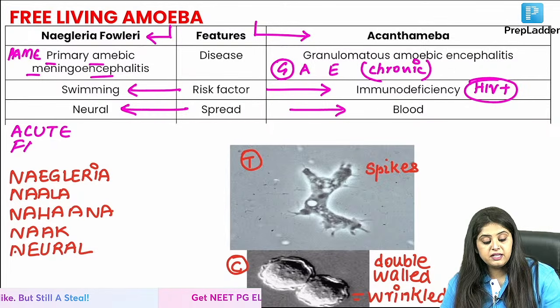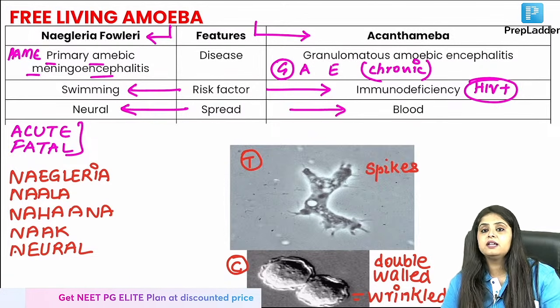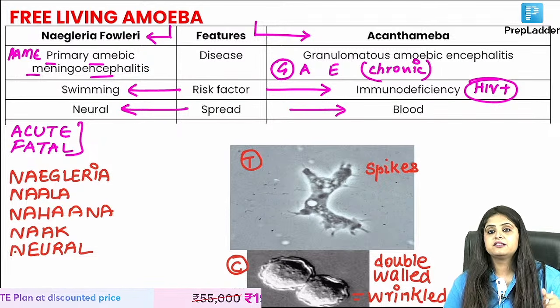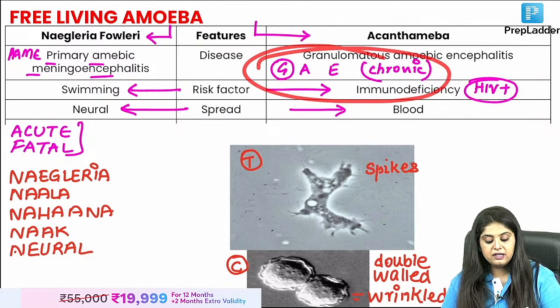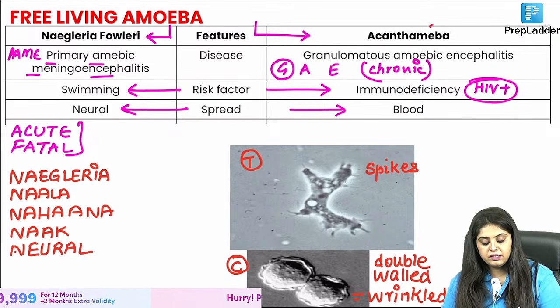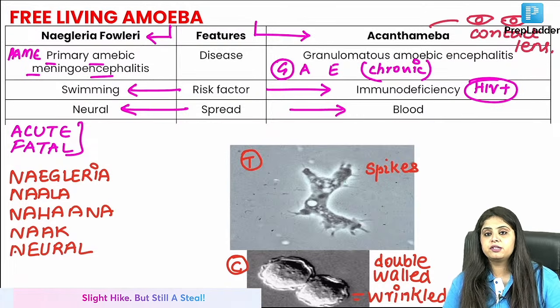Acute and fatal very, very quickly. They will say the patient has ended up dying in 5 days of having meningitis. That is Naegleria fowleri, whereas granuloma wala is chronic. Acha, if it is not causing granuloma, then it has gone and caused the eye wala problem. Contact lens ka users may cornea ulcer problem, which was asked over here.